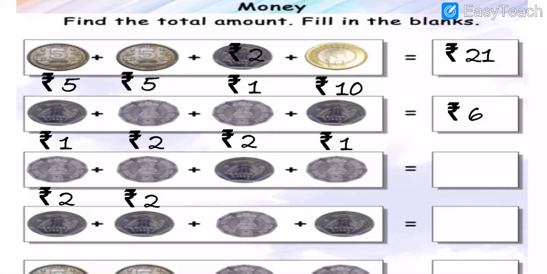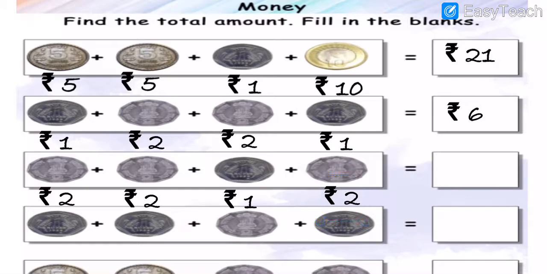Not a 2 rupees coin, this is a 1 rupees coin. Is this a 1 rupees coin, my dear students? Then after here is again a 2 rupees coin. Here are the 2 rupees coins, my dear students.